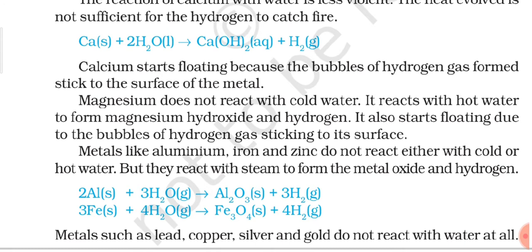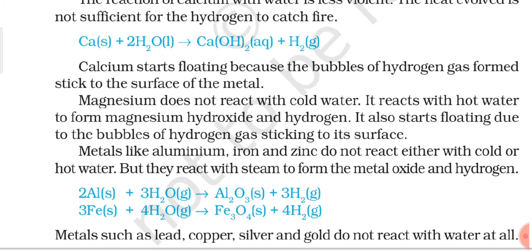So you can see the reaction: aluminium metal, when it reacts with water, gives aluminium oxide and hydrogen gas. In the same way, when iron metal reacts with steam, you get iron oxide and hydrogen gas. So for aluminium also it is steam with which it is reacting. It is because they have given H2O, but if you see the physical state of H2O, it is g. That means this H2O is in the gaseous state, which is steam. So this is a very important point.